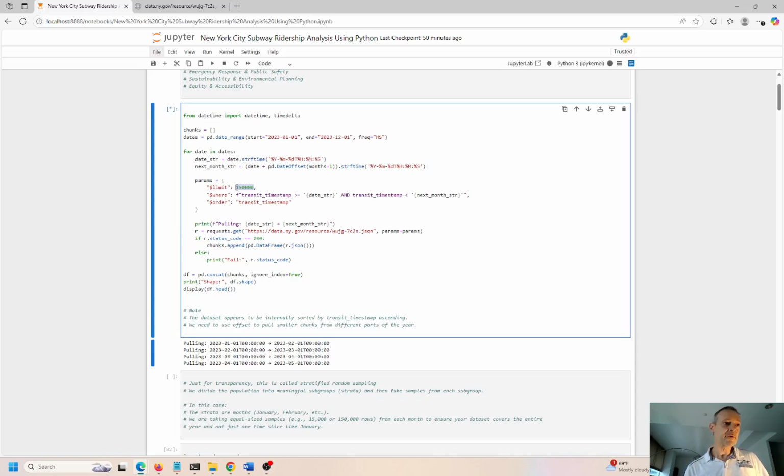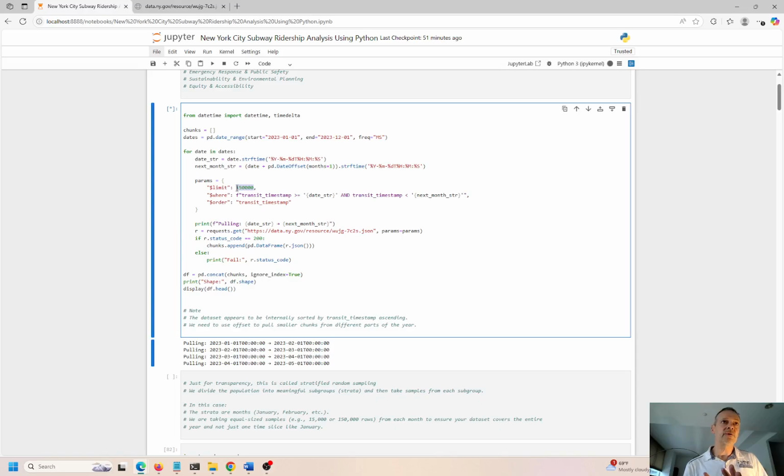So I came up with a different technique, stratified random sampling, again, to get these different strata so I can get all the months of the year, all the weeks of the year and all the days of the week, because I wanted to do my analysis and see what are these different patterns of people using the subway at different points of time during the day, right? So you can imagine overnight during midnight, 1, 2, 3 o'clock, the ridership dips quite a bit, right? At peak hours, like the morning rush and the evening rush, it jumps up quite a bit. And you'll see some charts that depict that in just a moment here, okay?